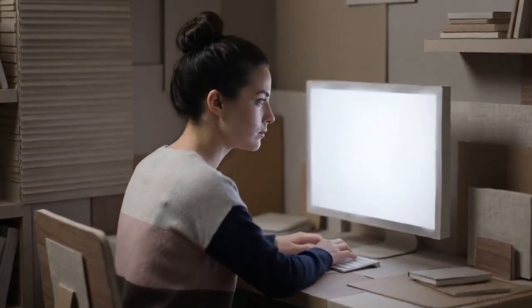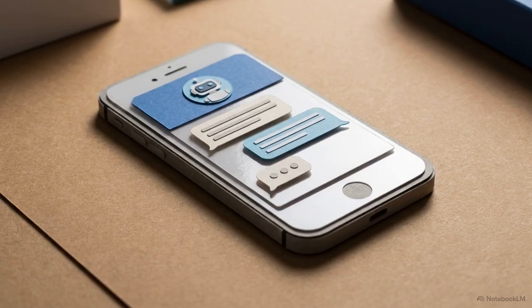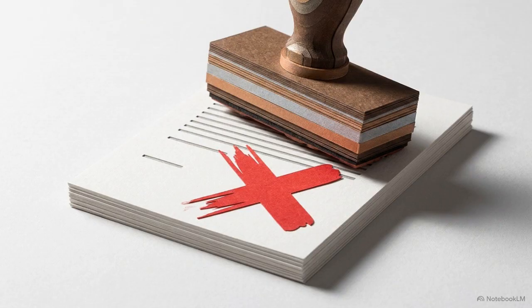Meet Sarah. She's staring at a blank screen, trying to figure out how to completely reinvent the local coffee shop experience. If you've ever tried to solve a complex problem from scratch, you know exactly how heavy that blinking cursor can feel. When we get stuck, it is really tempting to come up with a quick idea, hand it to an AI, and ask it to write up a proposal.